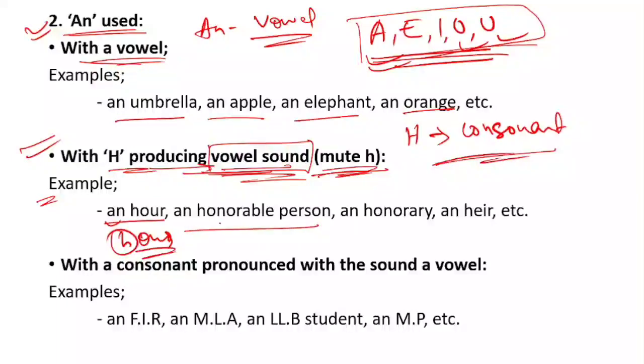An honorable person. Here again H is silent, honorable person. That's why we will be using an, O is a part of the vowels again. And honorary, okay? Here also we will be using an. And an heir, E is a part of the vowels. So here also H is silent, we will be using an.